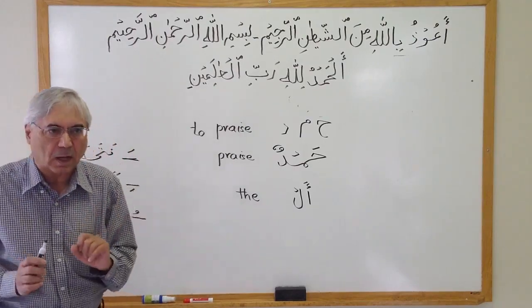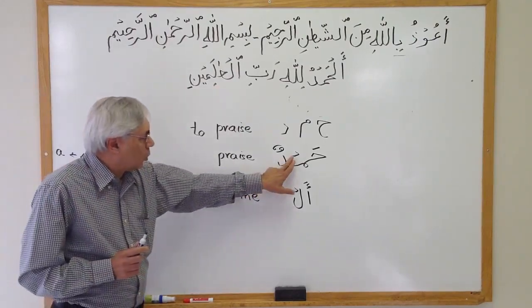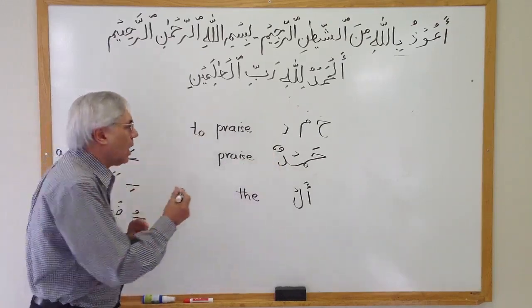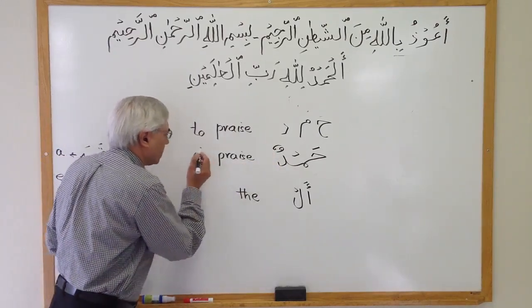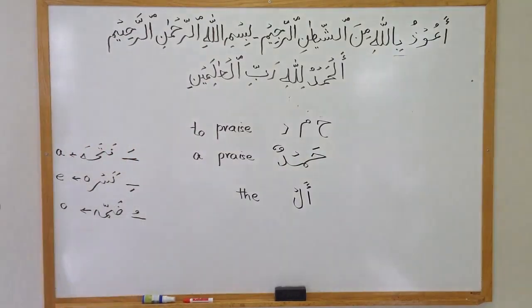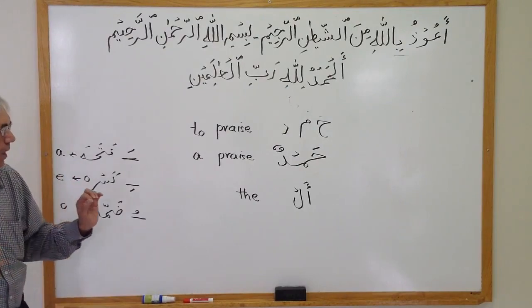Any book is kitabun. So when we say hamdun, it is a praise, always a praise.